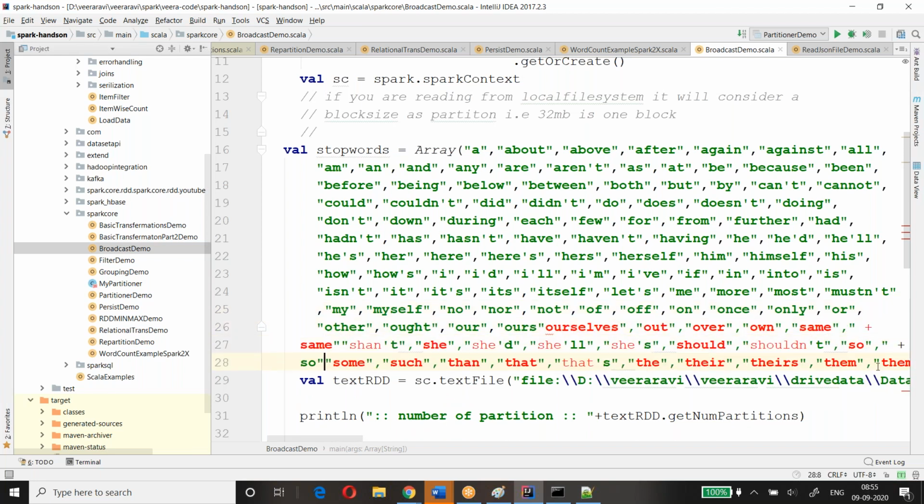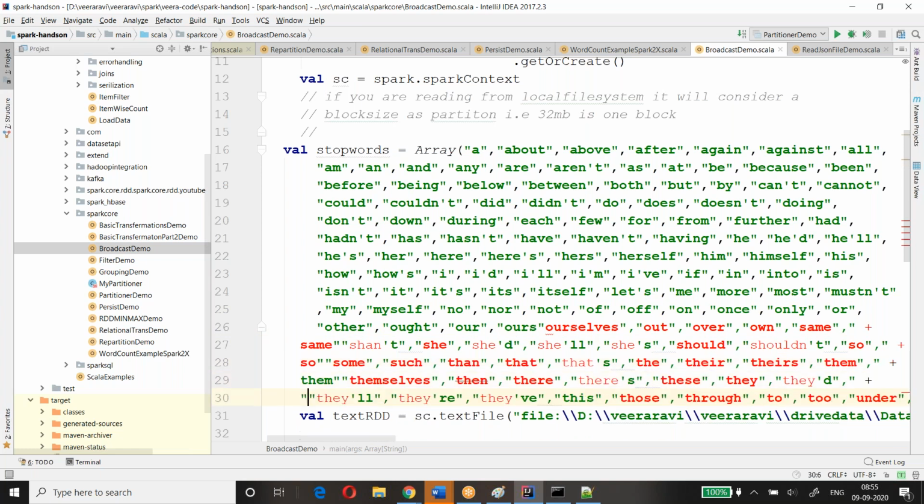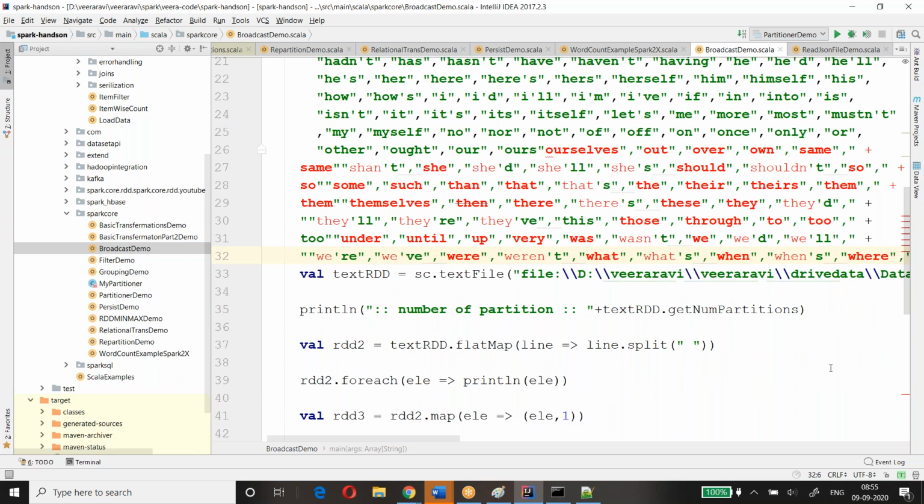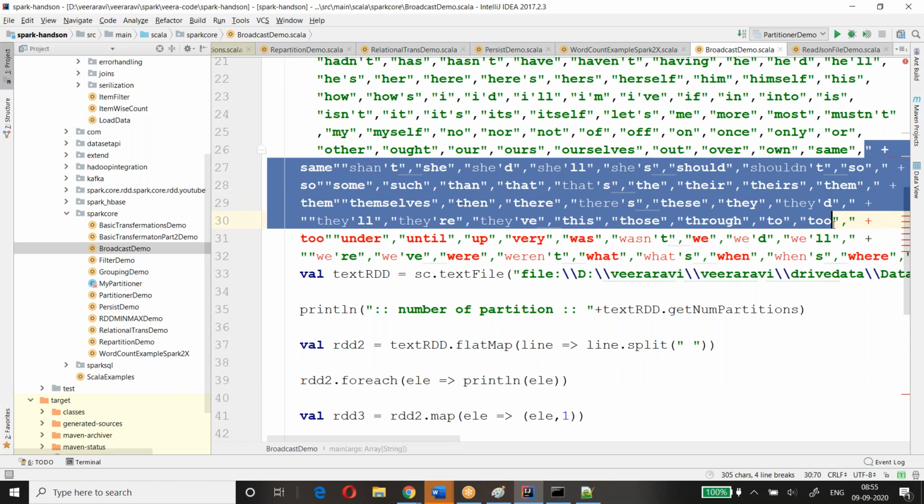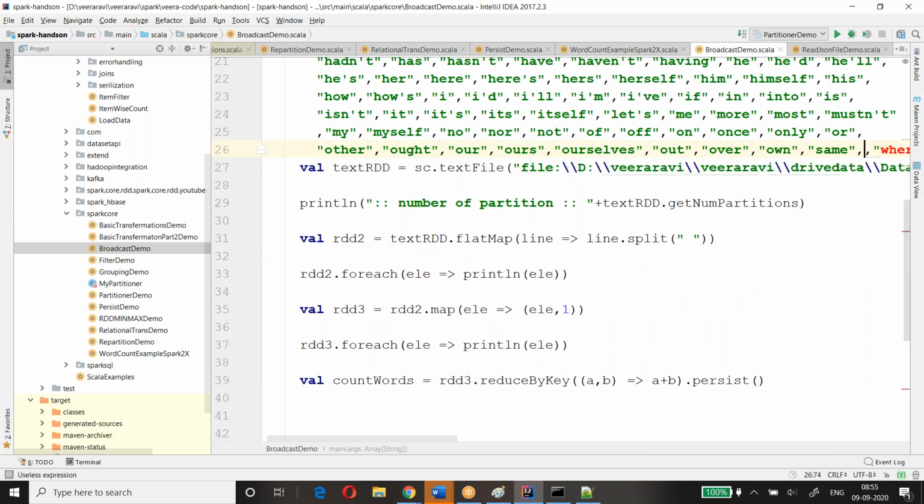I'm just figuring out where it has failed. Why did ours not get closed here properly? Why is ours not getting closed? Okay, I'll just take this out. I don't want to remove this.